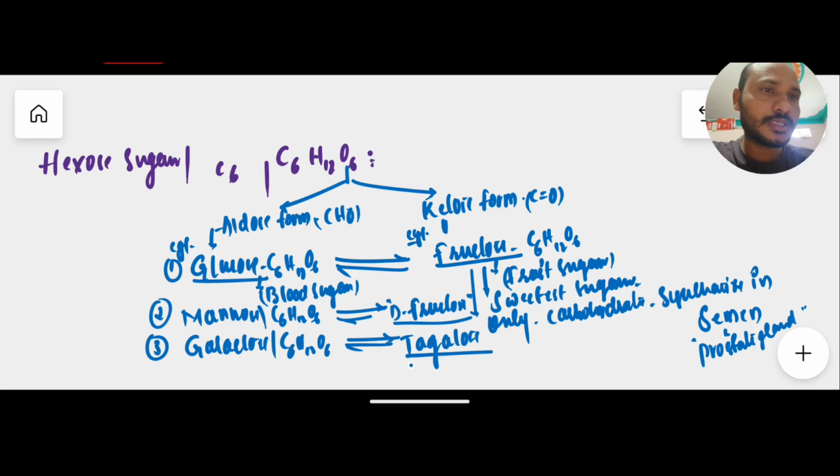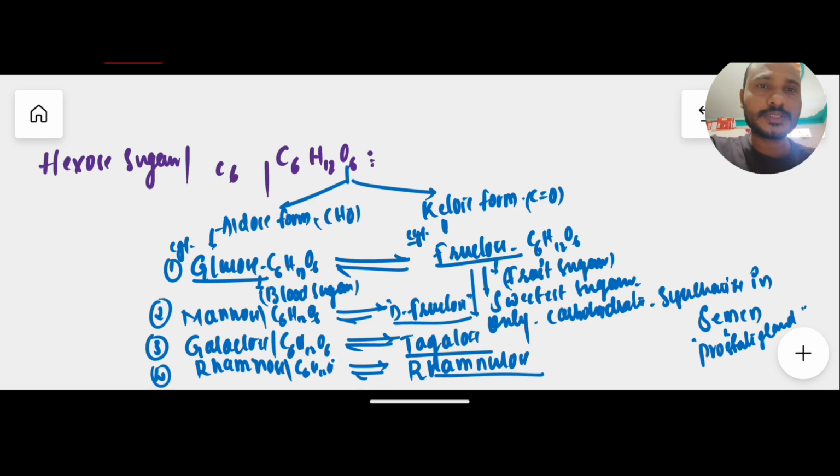And the fourth, most important one, is rhamnose. Same C6. For this, the isomer is rhamnulose, a ketose form. So likewise, we have different aldose forms of hexose sugar like glucose, mannose, galactose, and rhamnose. And the ketose forms in the hexose group are fructose, D-fructose, tagatose, and rhamnulose.